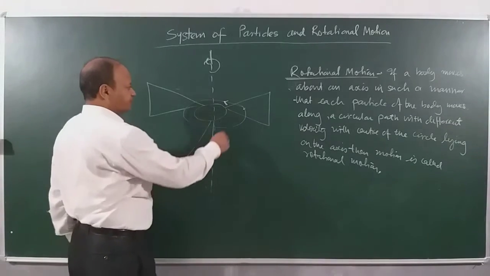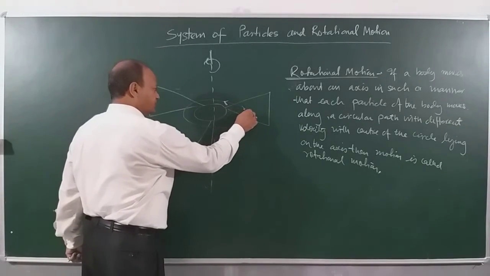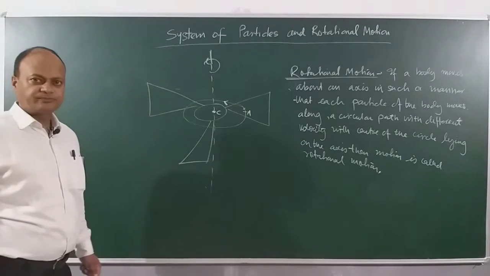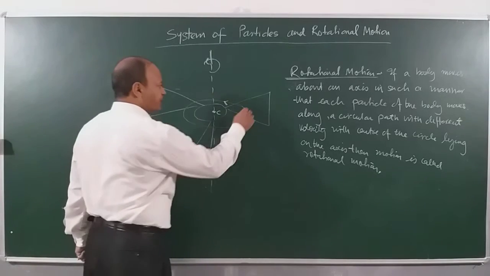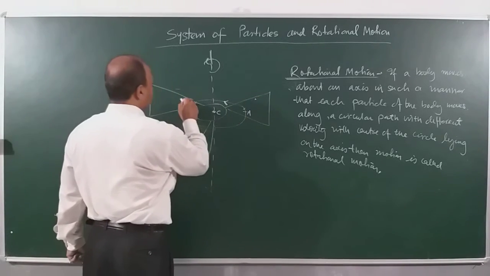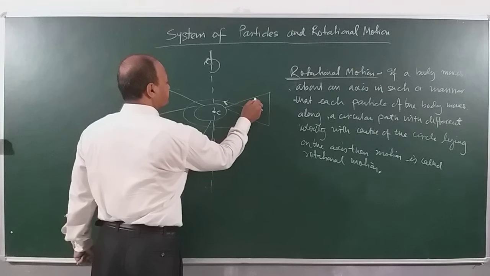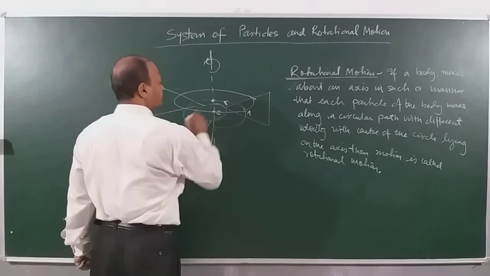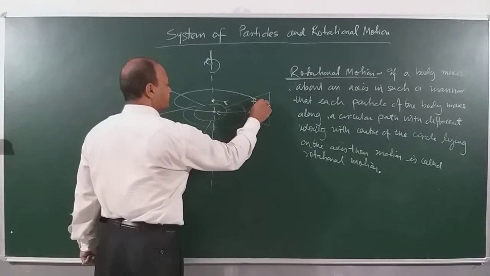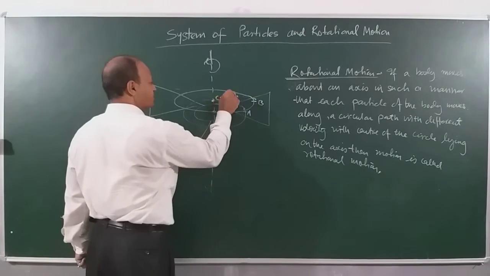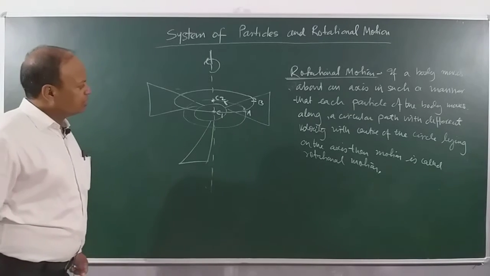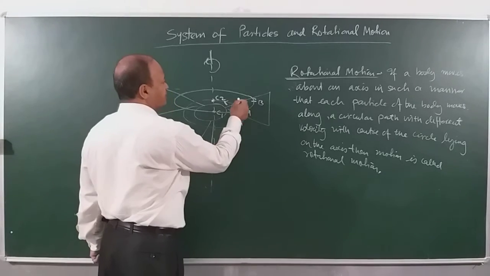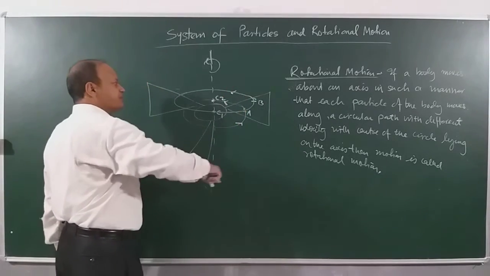At the center, suppose this particle I call A, then this is the center C. If I take another particle here, B, then this particle moves along a circular path like this. Its center could be here. This particle is B, center C1, and this center could be C2. So you can see that each point on the fan is actually executing motion in the same sense.